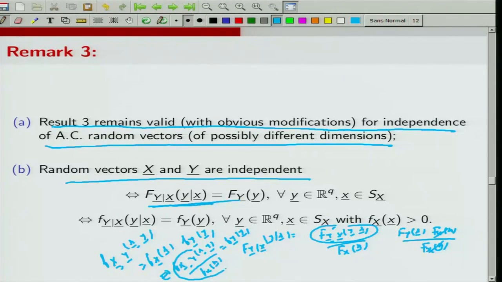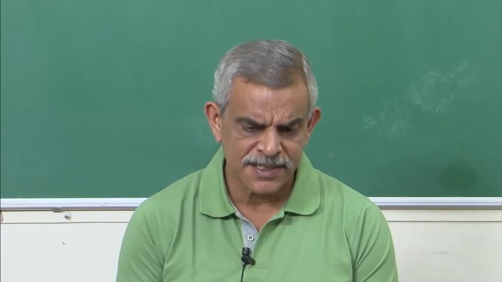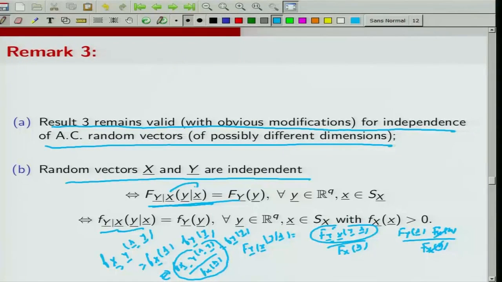Now, this is nothing but joint divided by marginal, which is the conditional PDF of Y given X, the same as the unconditional PDF of Y. Intuitively this also makes sense: if X and Y are independent, then the information that X is equal to x should not alter the probability density function or the distribution function, and that is what is being concluded here. X and Y would be independent if the conditional PDF is the same as the unconditional PDF, or the conditional distribution function is the same as the unconditional distribution function.